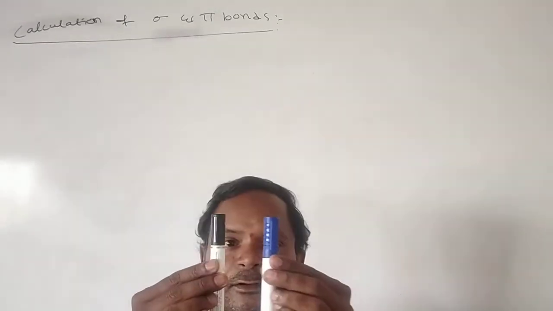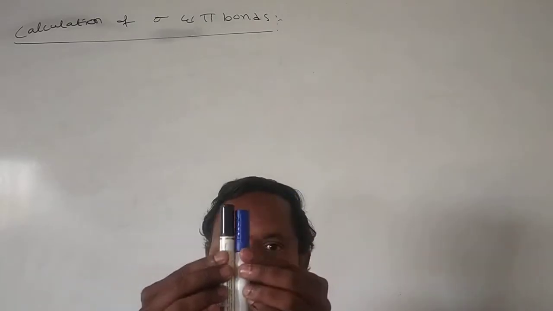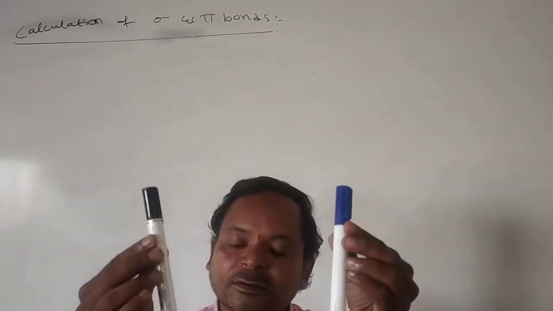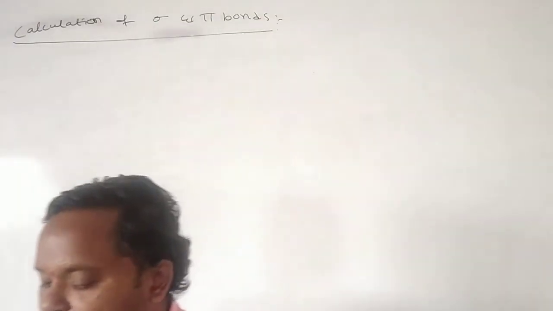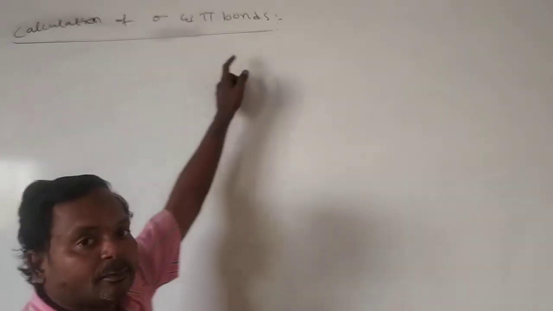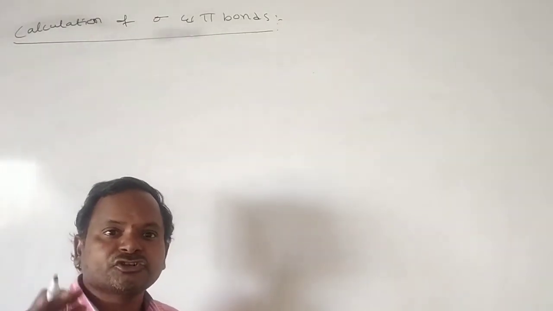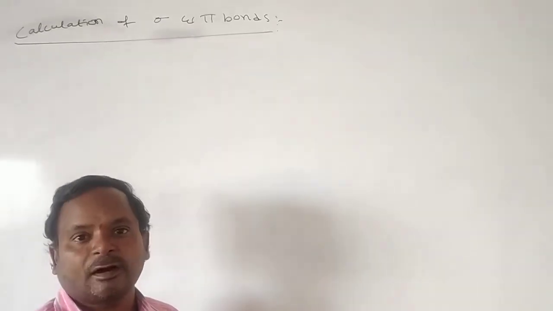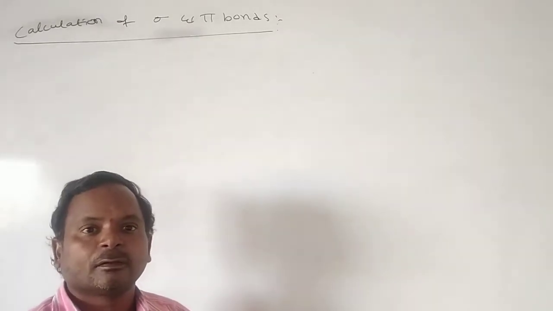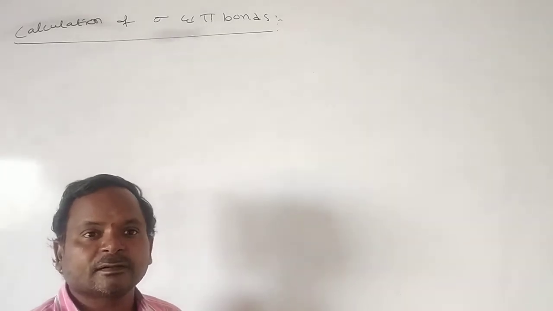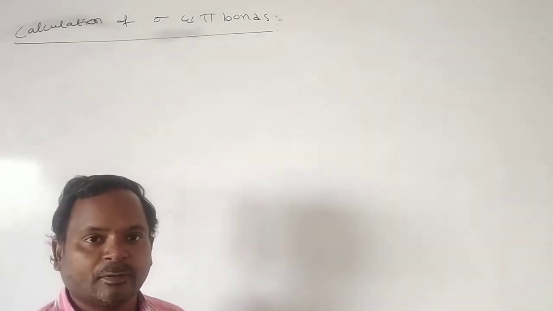The side overlapping, we call partial overlapping. The side overlapping of two p orbitals or two d orbitals forms the pi bond. Here, the sigma bond is a strong bond, the pi bond is a weak bond. And one more thing, every molecule should have a sigma bond. After that only, the pi bond will form. Without a sigma bond, there is no existence of a pi bond.